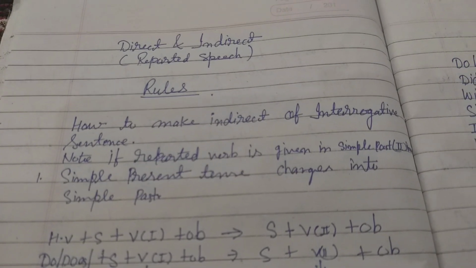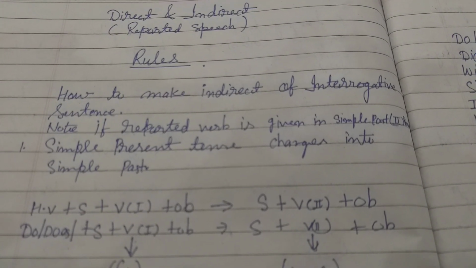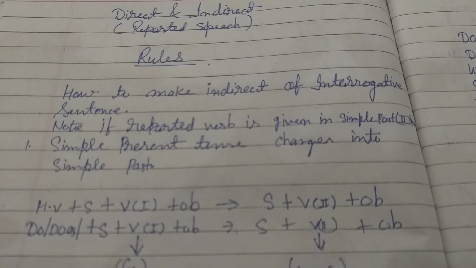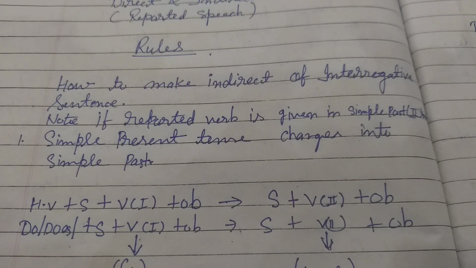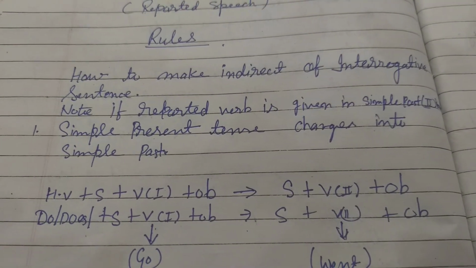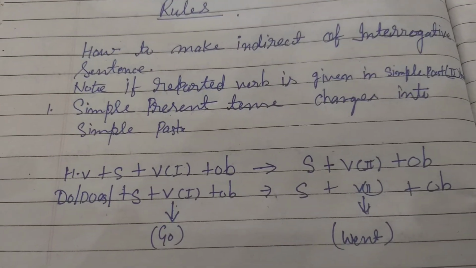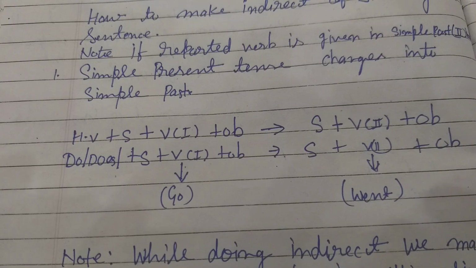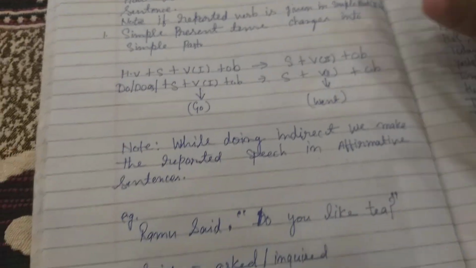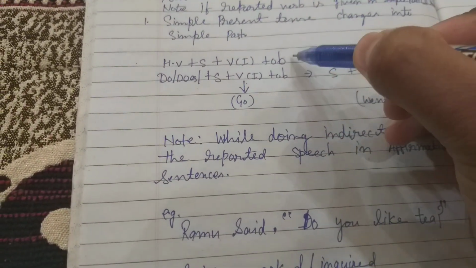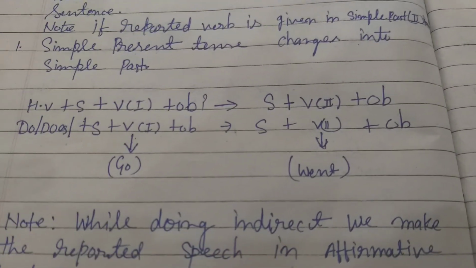Note: if the reported verb is given in simple past, meaning if the reporting verb "said" is given, that means the tense given in the reported speech will change. For example, simple present tense changes into simple past. Here you can see it will start from the helping verb, subject, verb first form and object, and of course there will be a question mark, and it will change into subject, verb second form and object.